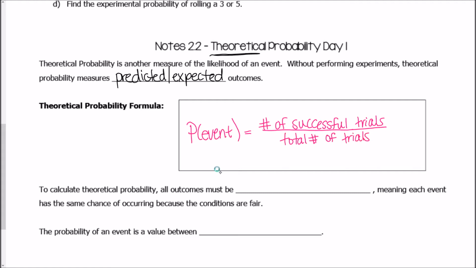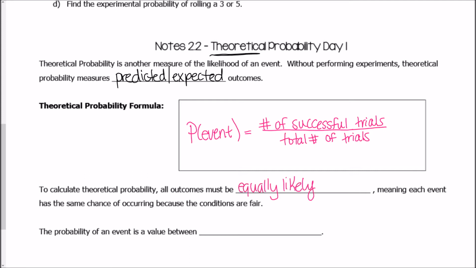Okay? So to calculate theoretical probability, all outcomes must be equally likely, meaning each event has the same chance of occurring because the conditions are fair. So if you have a fair coin, for example, the likelihood of getting heads is the same as the likelihood of getting tails.